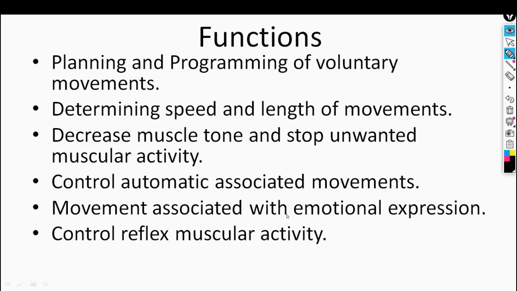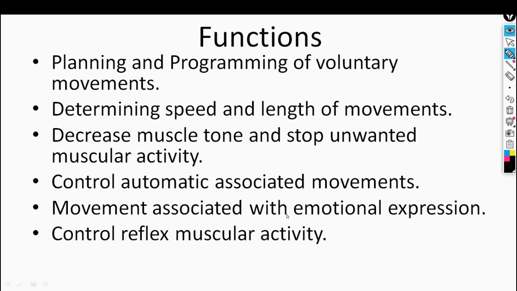For example, as we are walking, we see that our upper limbs, our hands, automatically swing. Clear? So it controls automatic associated movement, and the movement associated with emotional expressions.